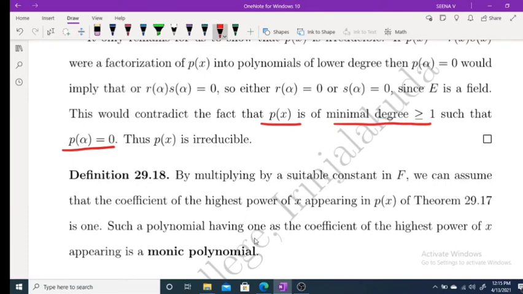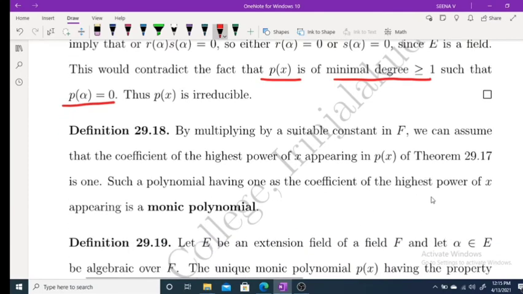Such a polynomial having 1 as the coefficient of the highest power of x is called a monic polynomial. So we get an irreducible polynomial. Suppose we get an irreducible polynomial like 2x squared minus 4. We can divide throughout by 2 and get x squared minus 2, which becomes a monic polynomial. Monic polynomial means the coefficient of the highest power becomes 1.